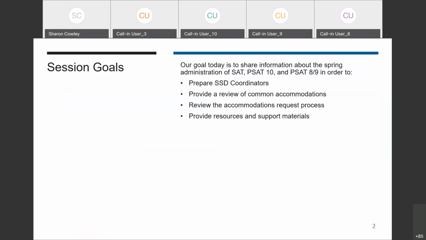Our goals today are to focus on the SSD coordinators and to be able to provide a review of common accommodations as well as the request process and provide additional resources and support materials that SSD coordinators may find useful.